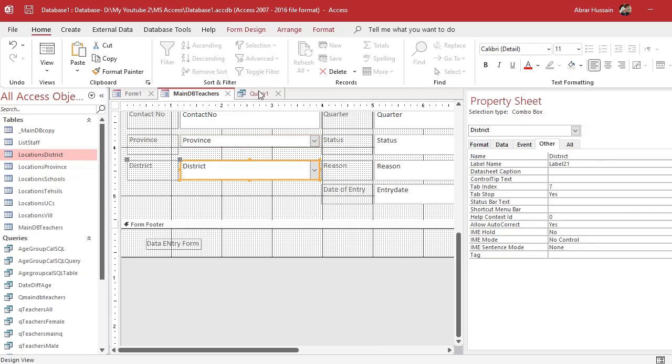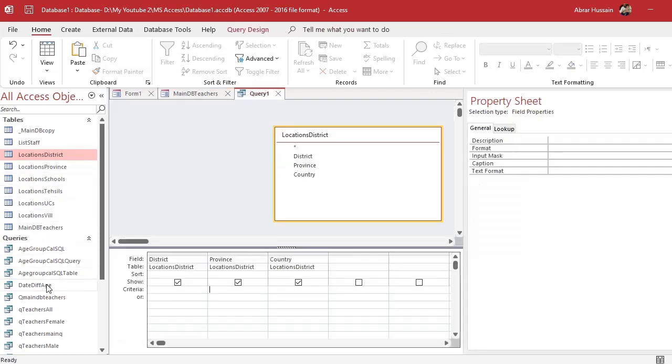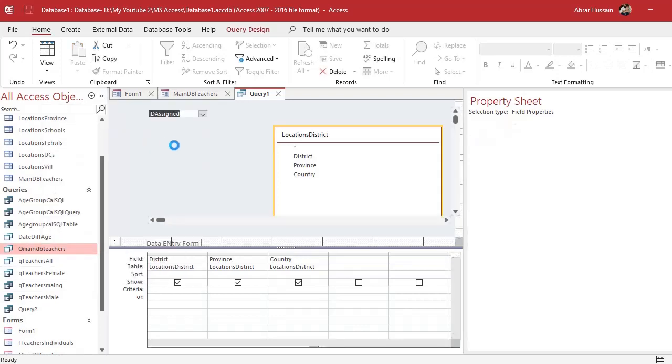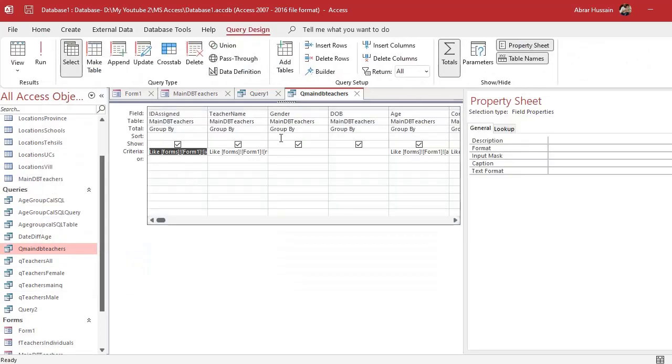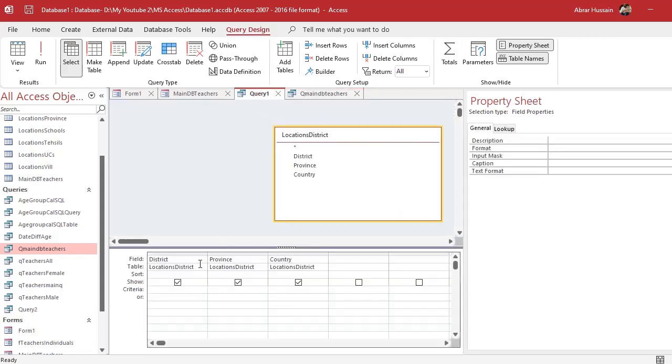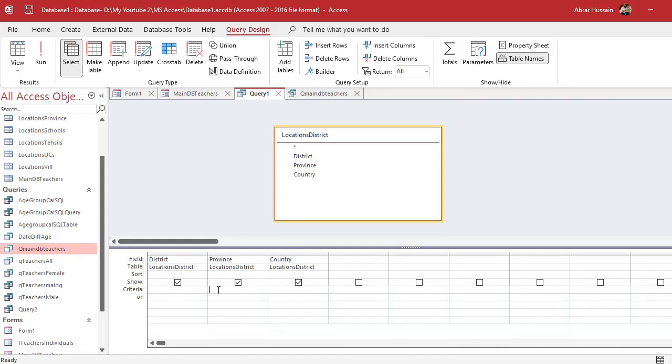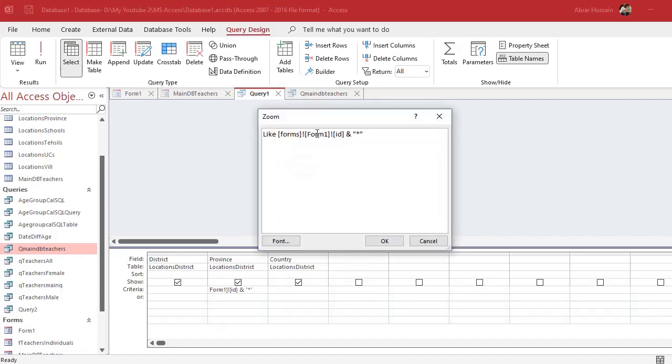Now go to query. And we have that command already available in our main DB teachers query. So let me go there and copy that command, copy and paste it in the province here. You see, this is the province. Now let me zoom it. Like forms, form 1.